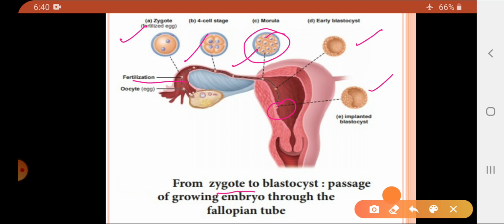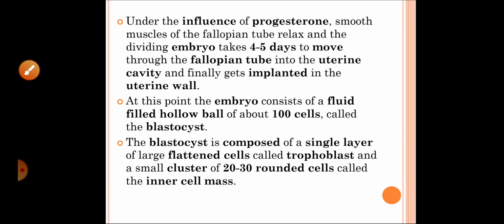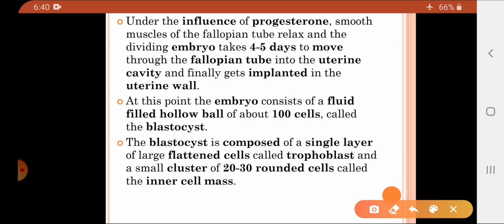So this is from zygote to blastocyst, that is the passage of the growing embryo through the fallopian tube. Here you can see the zygote is formed at the ampullary isthmic junction, which slowly transports, and finally enters into the uterus. Now under the influence of progesterone, the smooth muscles of the fallopian tube relax, and the dividing embryo takes 4 to 5 days to move through the fallopian tube into the uterine cavity, and finally inside the uterine cavity it gets implanted in the uterine wall.